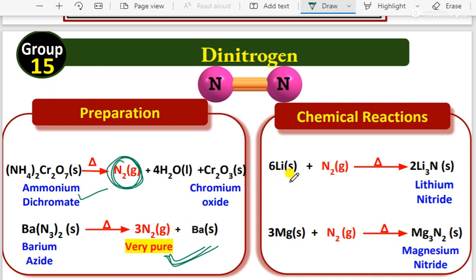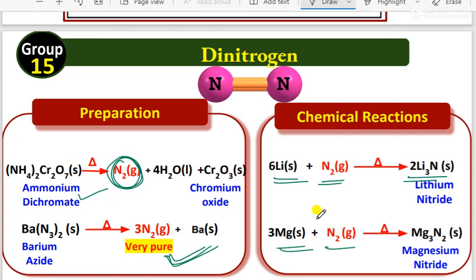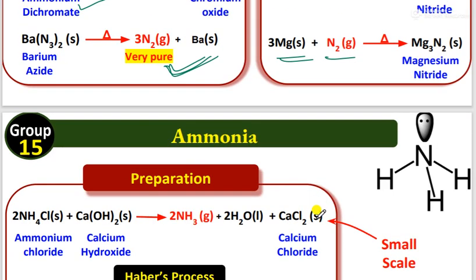Let's see one more thing. Remember, only two elements can react. Two metals react with nitrogen at room temperature without any external heating: only lithium and magnesium. Lithium and magnesium can react with nitrogen at room temperature and produce nitrides. The remaining elements can't form stable nitrides. Only lithium and magnesium can produce stable nitrides with nitrogen.